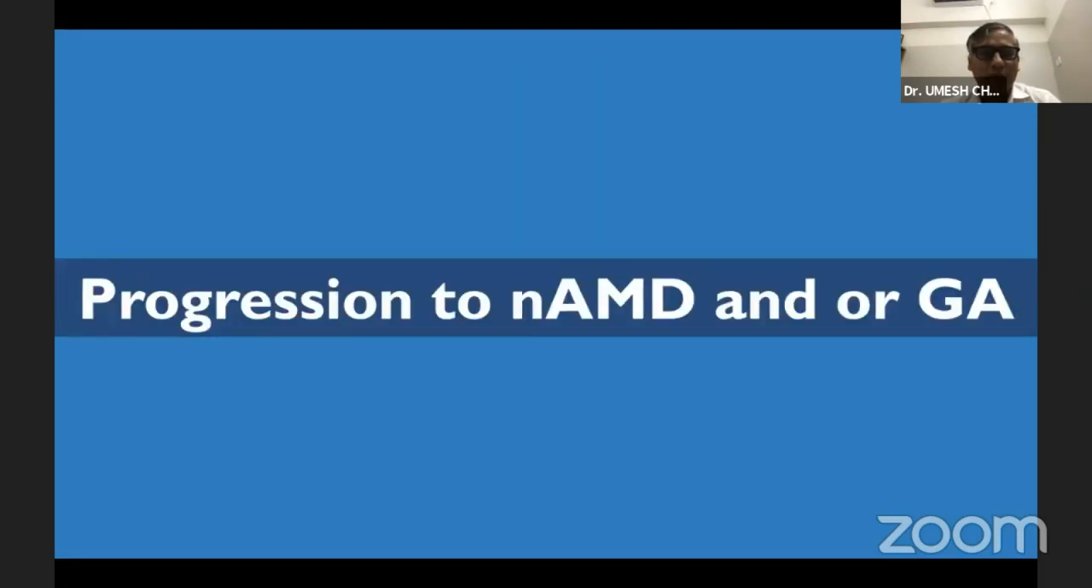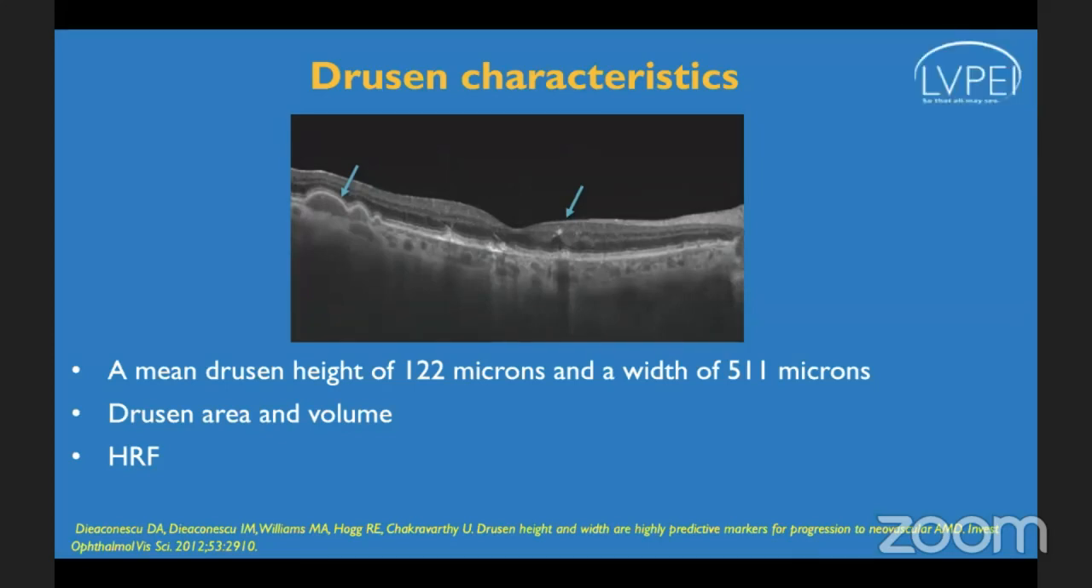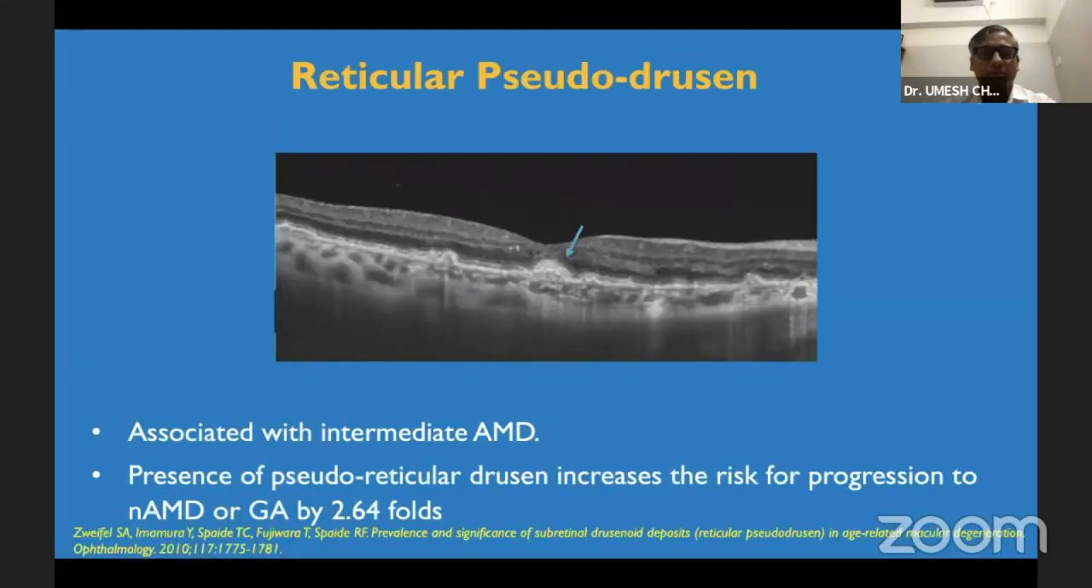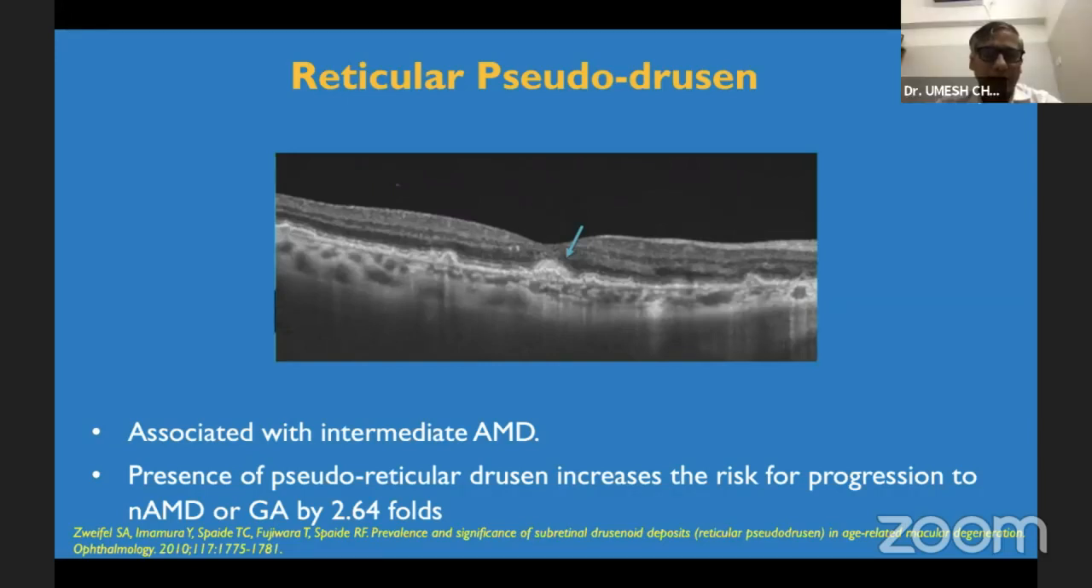So let's begin with the progression of neovascular AMD, or to some extent, the geographic atrophy. Here, most of the times we have been hearing about the reticular pseudodrusen being implicated in the progression of AMD. These are granular deposits above the photoreceptors, which are most commonly seen in intermediate AMD, and the risk of progression increases 2 to 3 folds if they are present right at the macula or at the fovea.